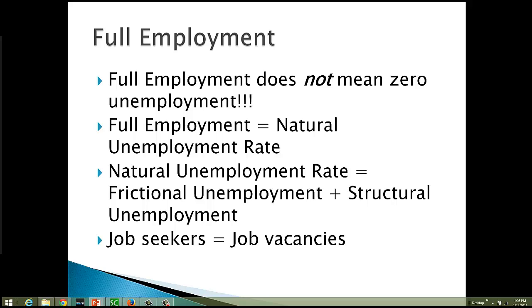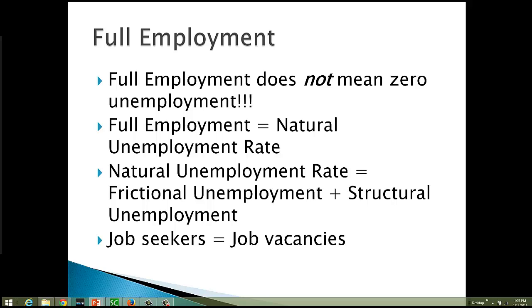So at the natural unemployment rate, theoretically, the number of job seekers is equal to the number of job vacancies. Now, this doesn't mean that all the job seekers are necessarily qualified for the job vacancies without retraining. That's our structural unemployment. Or that they're going to immediately be matched up with a job vacancy for which they're already qualified. That's our frictional unemployment. But it means that the labor markets are in a sort of balance.